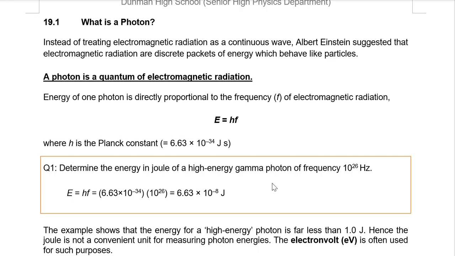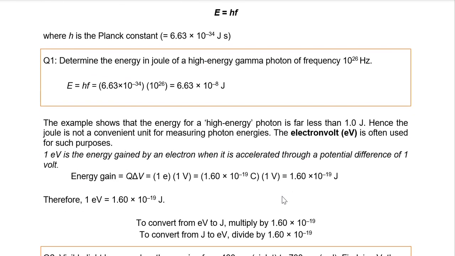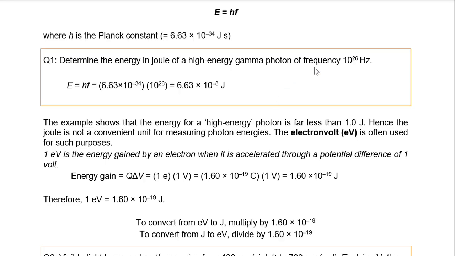If we want to determine the energy in joules of a high energy gamma photon of frequency 10 to the power 26 hertz, we just take the frequency of this gamma photon and multiply by Planck's constant. So 6.63 times 10 to the power minus 34 times 10 to the power 26 gives me 6.63 times 10 to the power minus 8 joules, which is a very small amount of energy. Gamma photons are considered high energy photons, so even a high energy photon is a very small amount of energy.